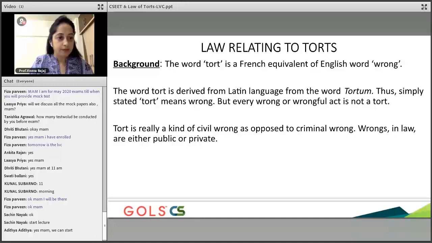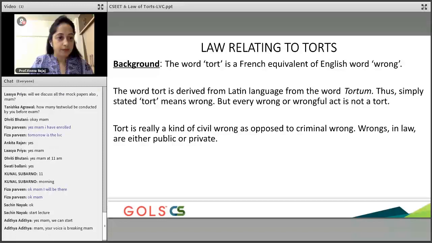Here we need to understand one thing, that the word tort is derived from a Latin word, tortum, which means wrong. So what is a tort? It is any wrong or anything to do with infringement of one's right.